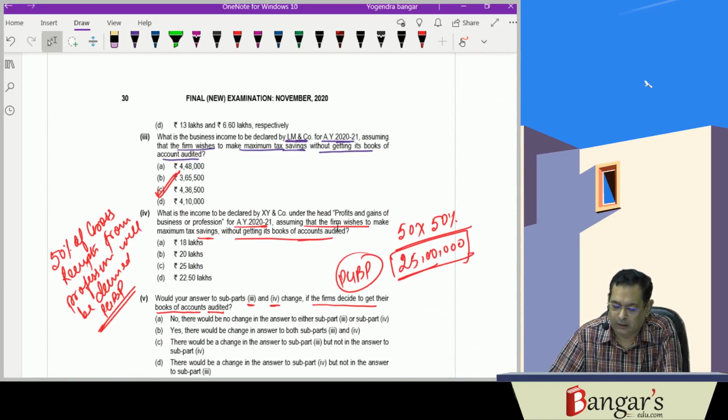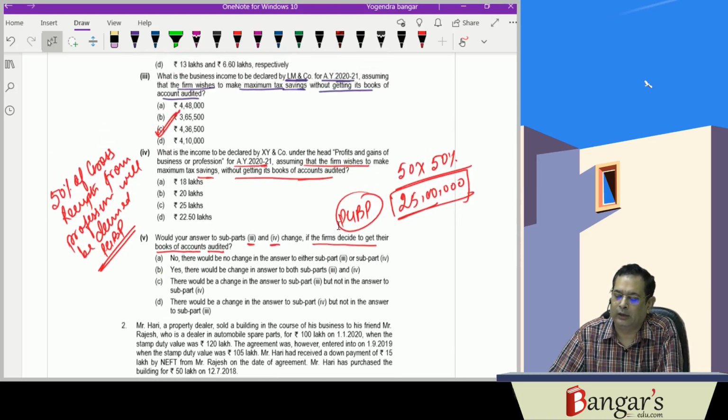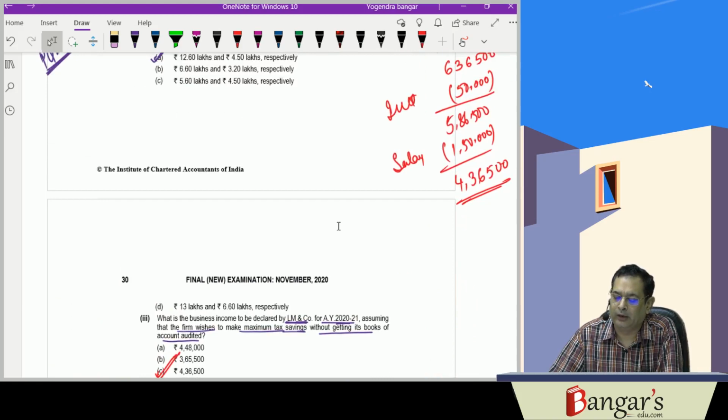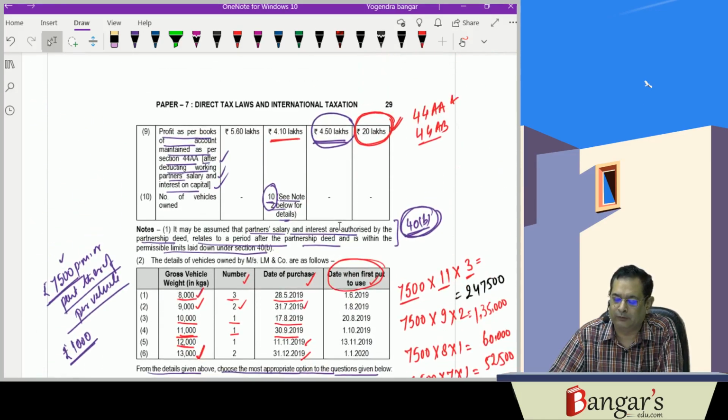And here our deemed income works out to be 4,36,500. So in case they want to get their books of accounts audited, then they can maintain books of accounts and offer their income as per the provisions of this section, that is, as per the normal provisions.